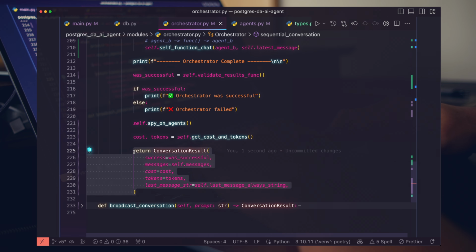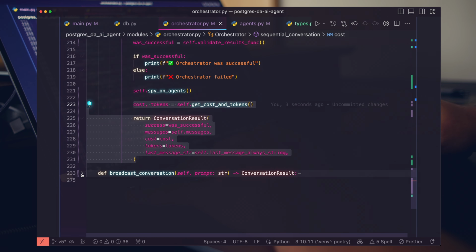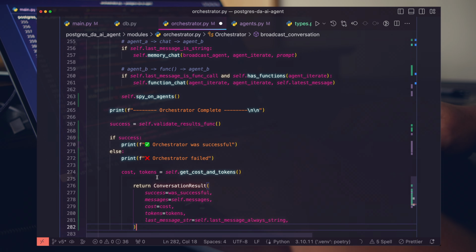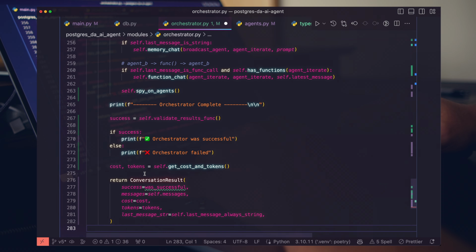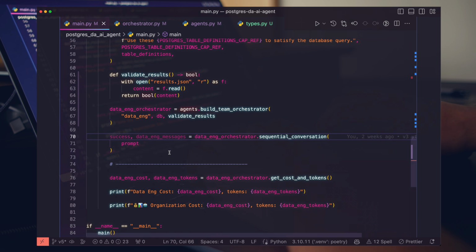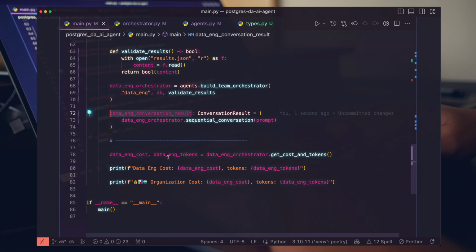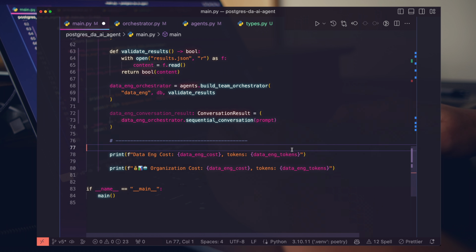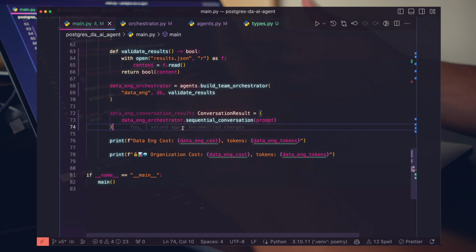So let me go ahead and pull this into the broadcast conversation, do that here. Now we're returning this concrete type. So let's go to the top and update this to be conversation result. And let's add the type just to be super verbose about it. Great. And so now we don't have to call this separate get costs and tokens function. We can now just run this here. And just real quick, I just want to show this off.